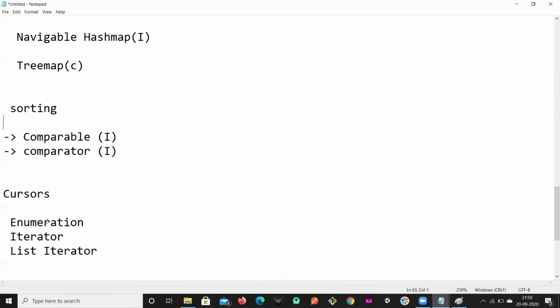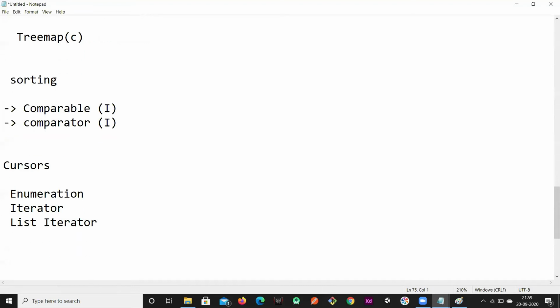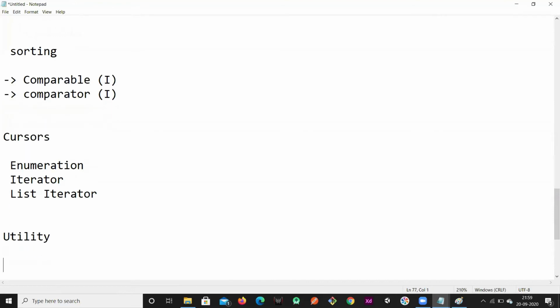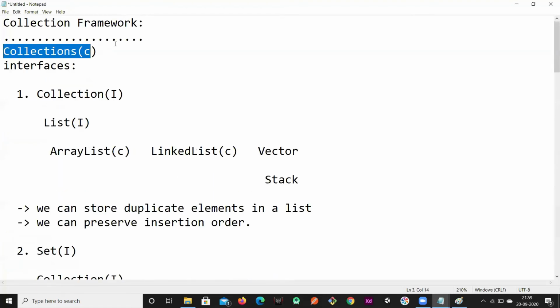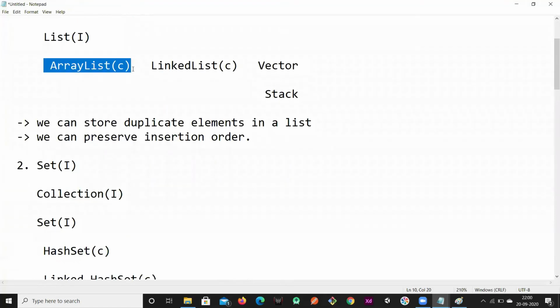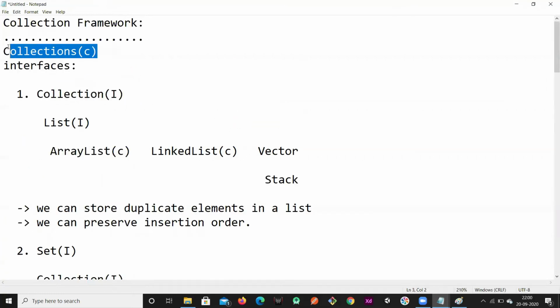Some utility classes are also there. One is collections. As we discussed in the beginning, collections is a class having some utility methods, for example if you want to reverse or sort an array list. If you take array list, there is no method for sorting its elements. Then how should we sort this array list? We have to use collections dot sort.